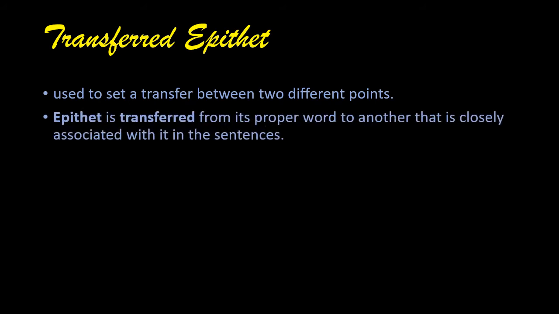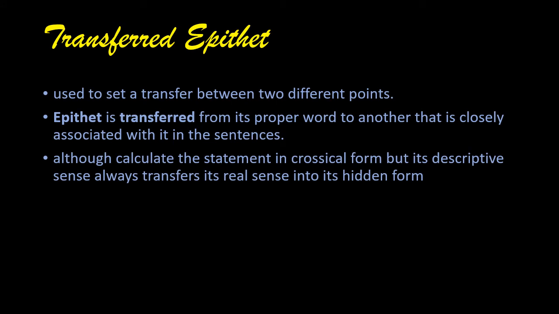It is transferred from one word to another word that is closely associated with it in the sentence. Its descriptive sense transfers its real sense to the hidden form. Hidden characteristics are described in transferred epithet.